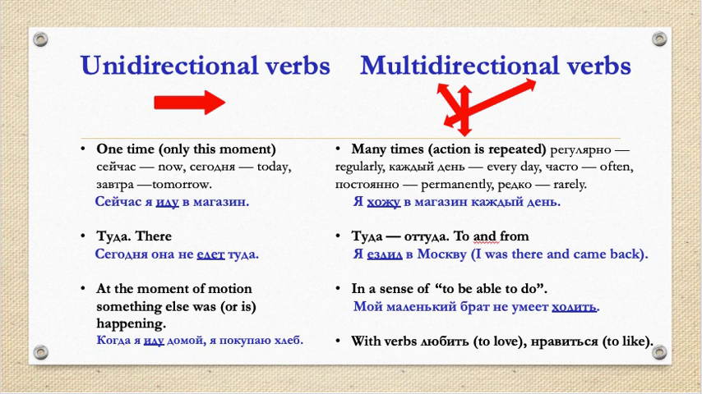Multidirectional verbs, in contrast, can be used when action is repeated, when something happens regularly, when we do something many times. And we can use multidirectional verbs with the adverbs of frequency. Регулярно, каждый день, часто, постоянно, редко. Я хожу в магазин каждый день.